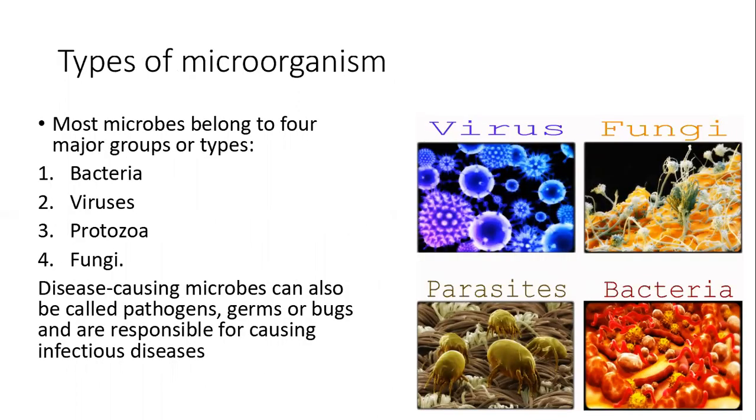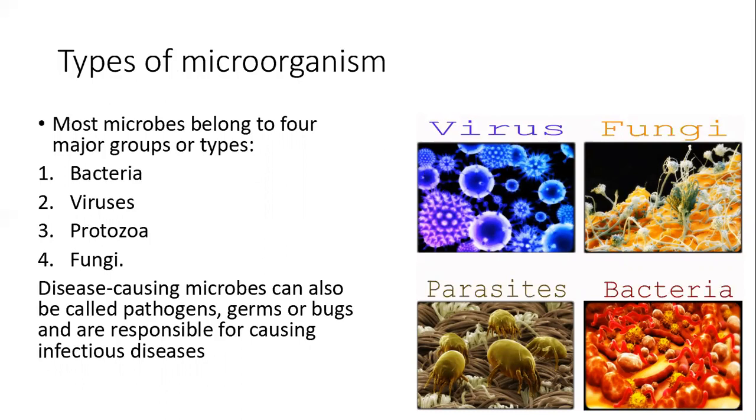Types of microorganisms. Most microbes belong to four major groups or types: bacteria, virus, protozoa, fungi. As you can see in the diagram, these four groups are virus, fungi, bacteria, parasites.